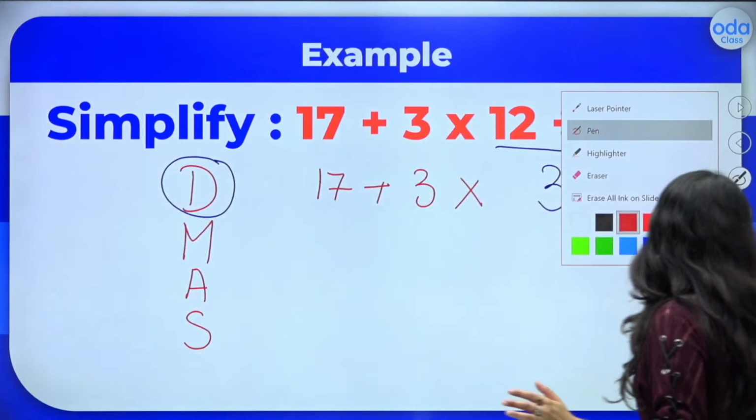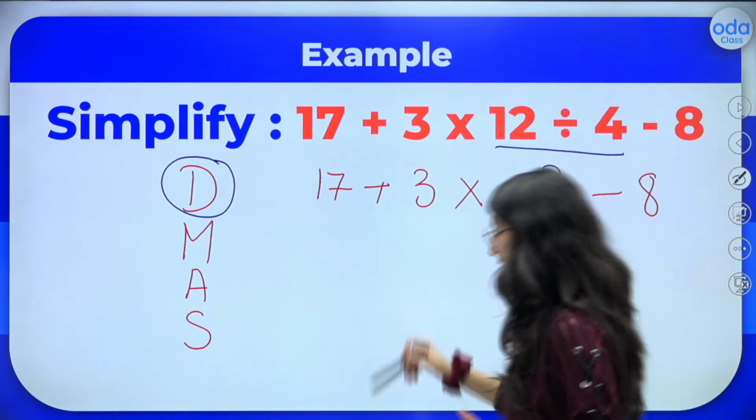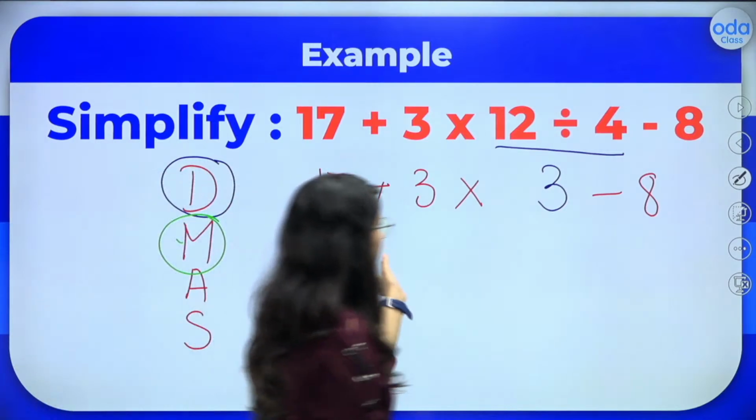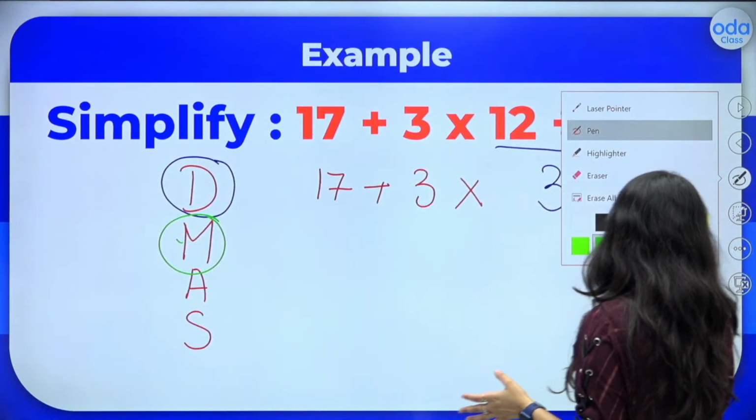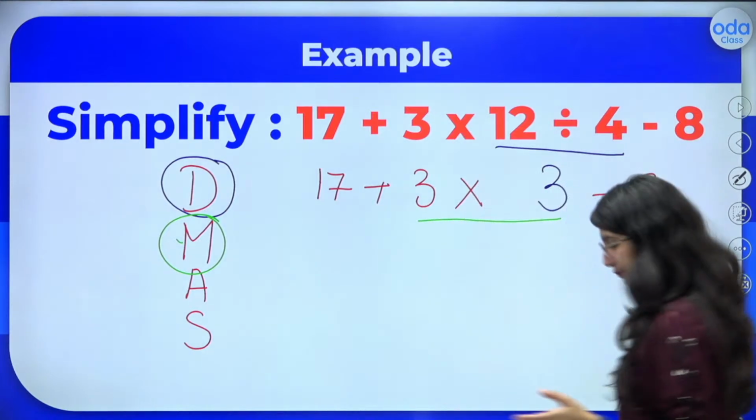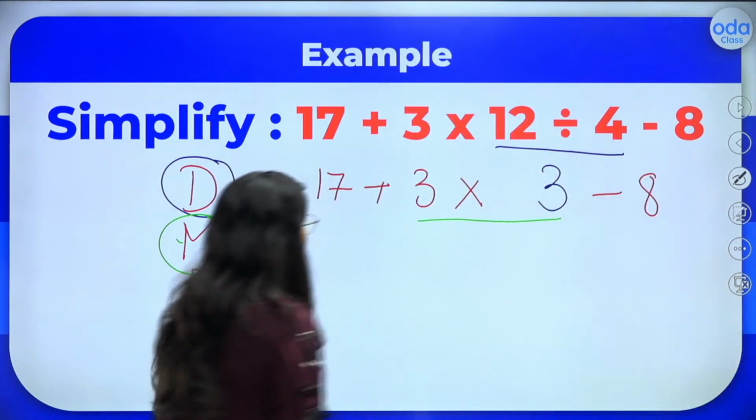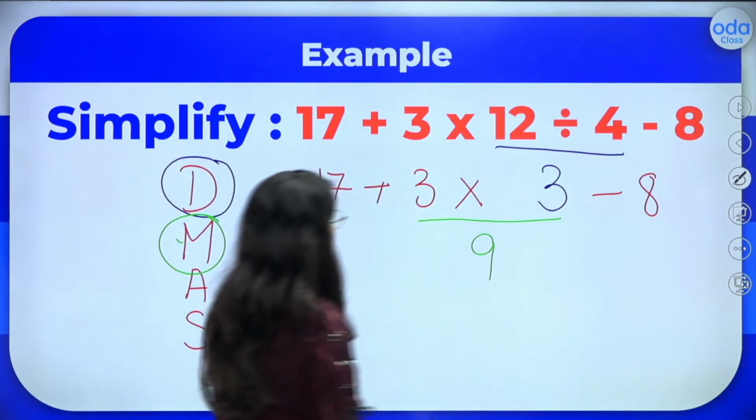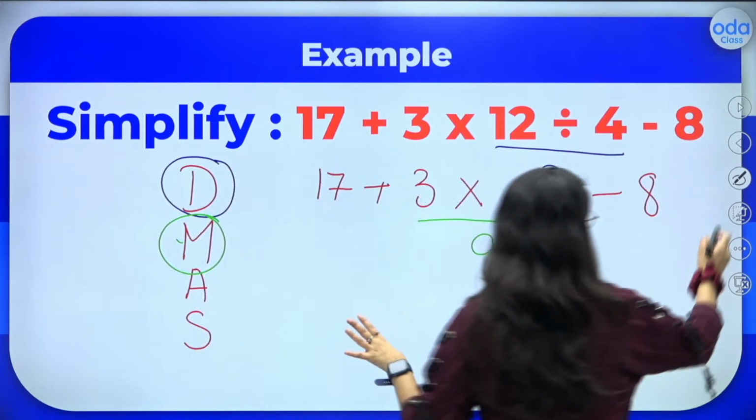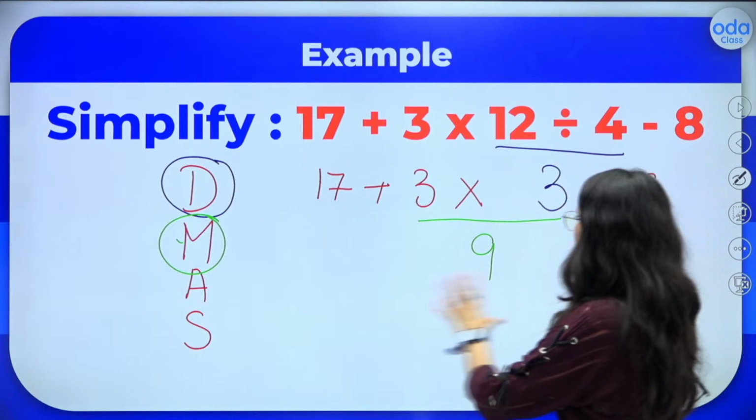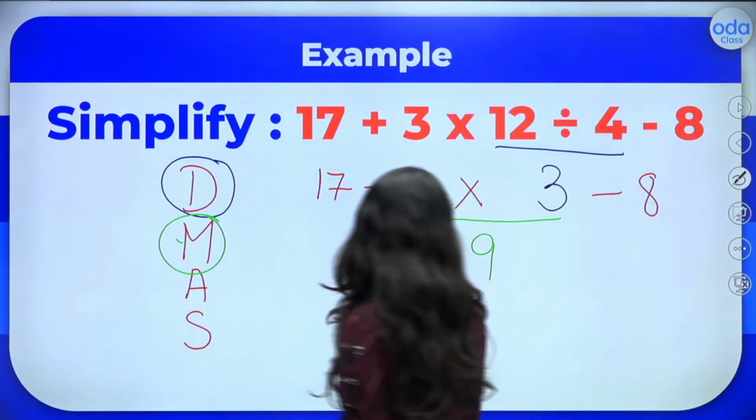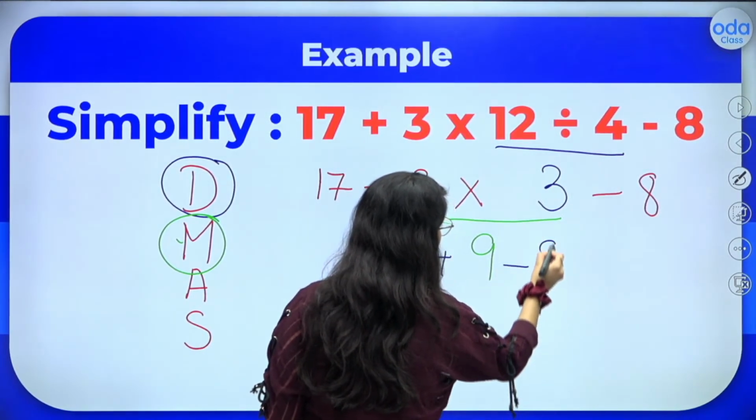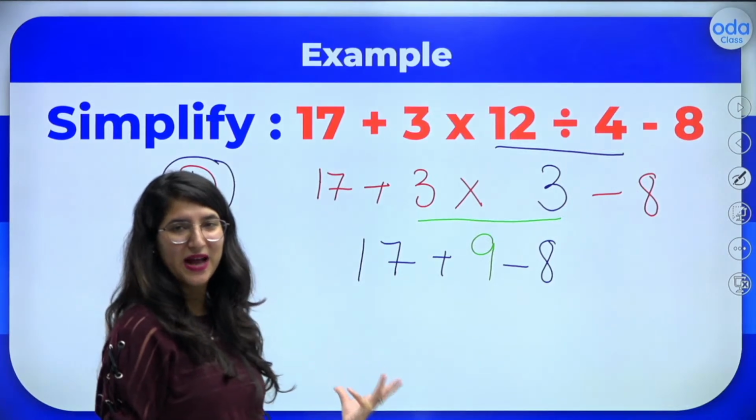Division is done. So what is the next operation over here, kids? The next operation is M. So what does M say? M says multiplication. So where can I observe multiplication, kids? I can see multiplication over here. Correct? So I will multiply 3 and 3. I get 9 here. Now I will copy down the rest of the question with a different color pen so that we know that this operation is done. So I will be writing 17 plus 9 minus 8. Yes? Becoming easy, right?